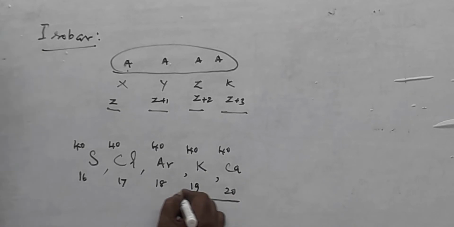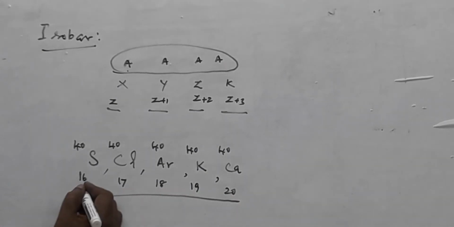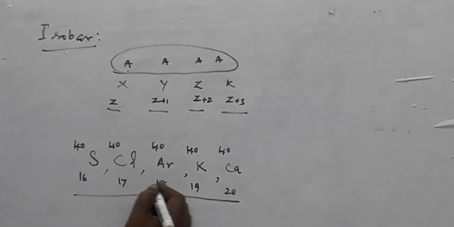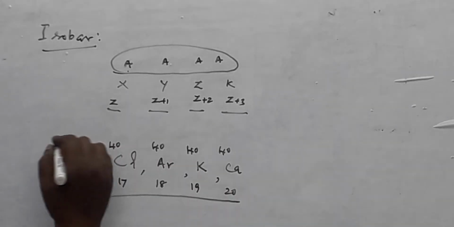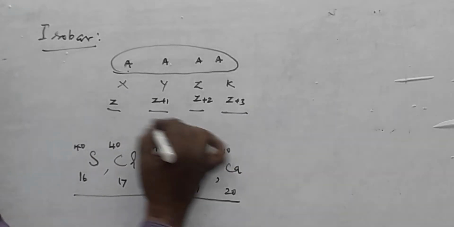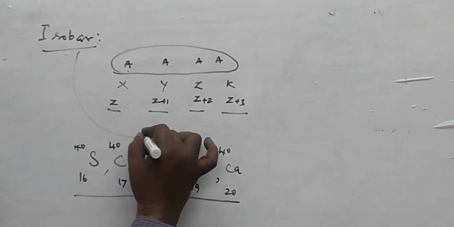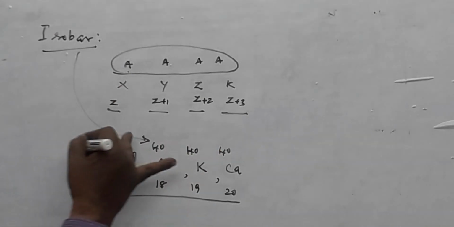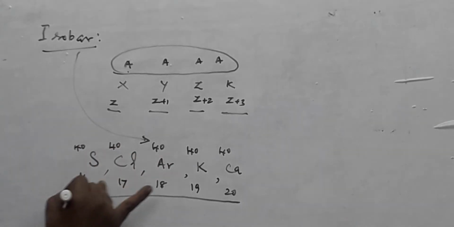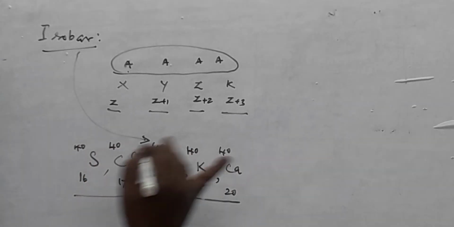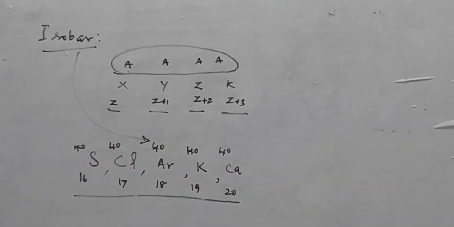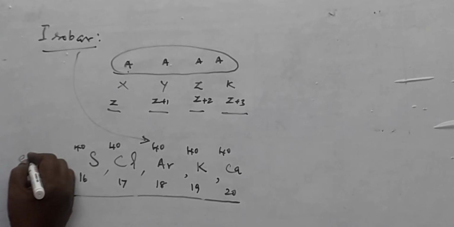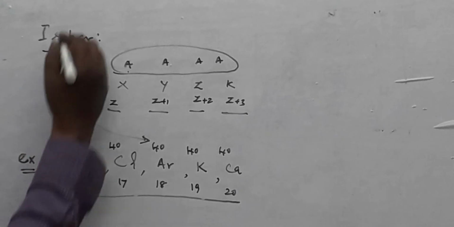In this example, Z is 16, 17, 18, 19, 20, but A is remaining constant. This is a very good example for isobar. Same atomic mass number but different atomic number is called isobar.